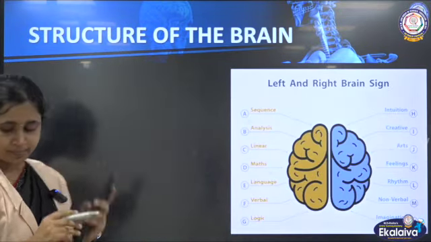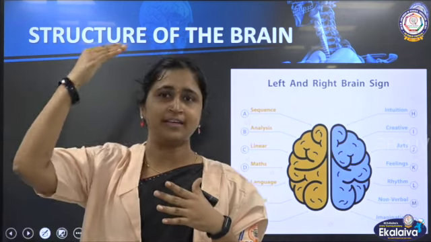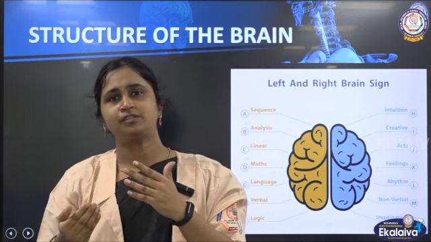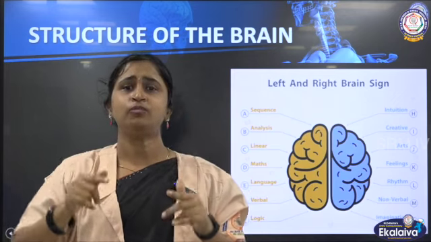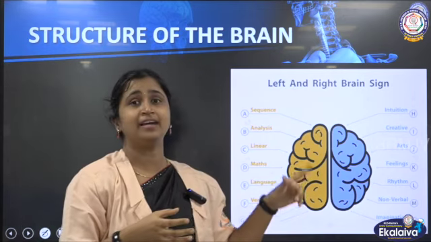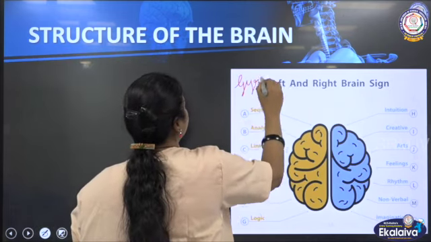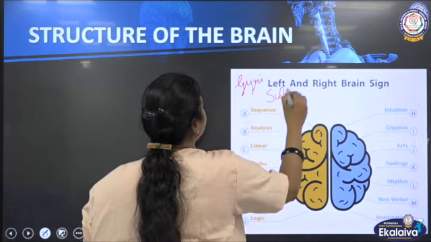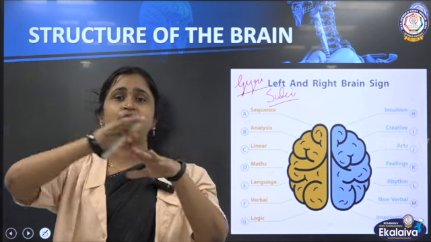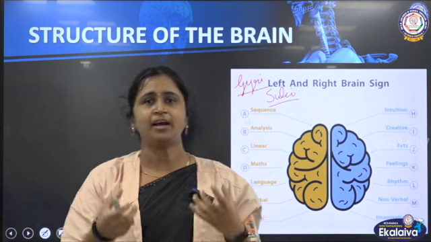Structure of the forebrain. First, from outside we started and we completed. First, what is it? Skin. The skin covers. Next to the skin will be the cranium, and next to that the 3 meninges. And next, if you see, there are more infoldings and depressions in the brain, and that you call gyri and sulci. Gyri and sulci, the depressions and infoldings. The brain is not a simple, flat or smooth structure. They have more infoldings and depressions. That you call gyri and sulci.